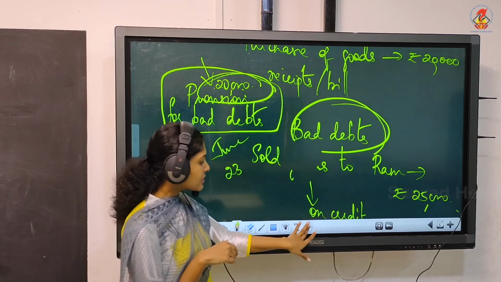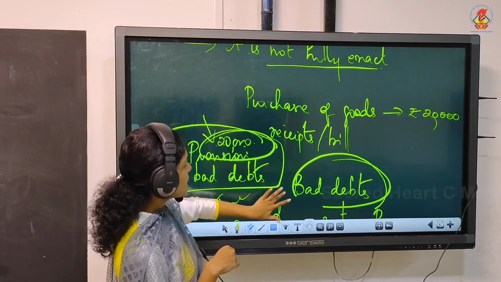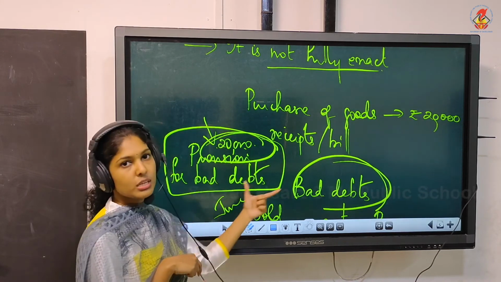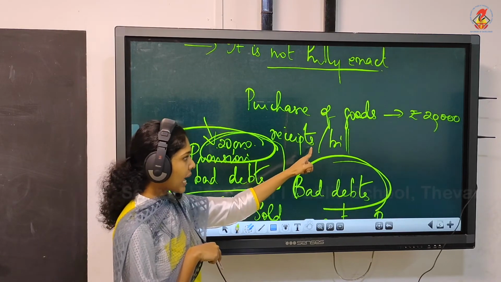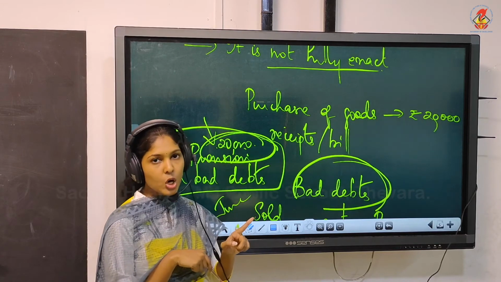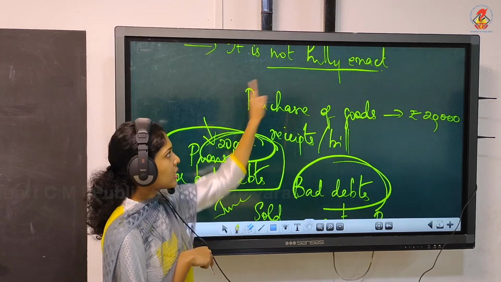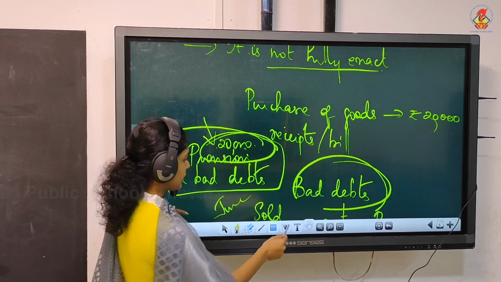So that is the next limitation of accounting. It is not fully exact. There can be estimations like this. Though you are attaching proof like a receipt or a bill, there can be estimations like this. So that is a limitation of accounting.